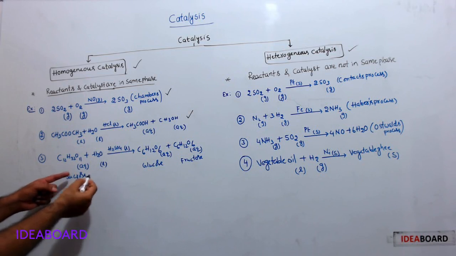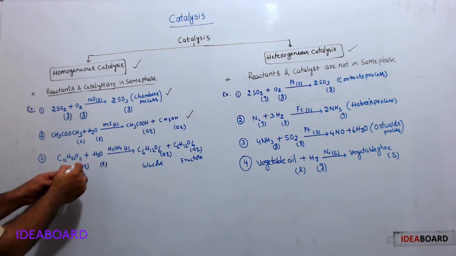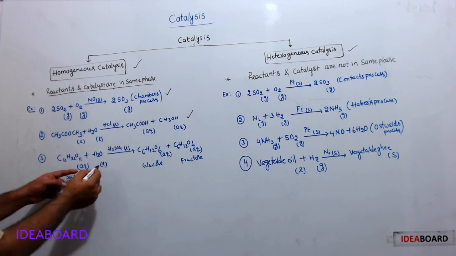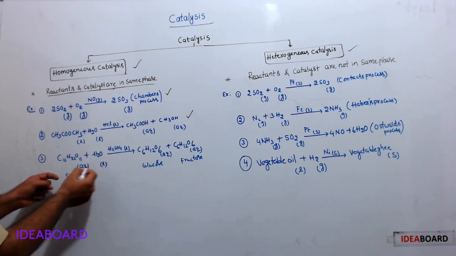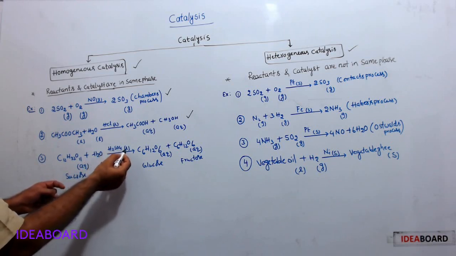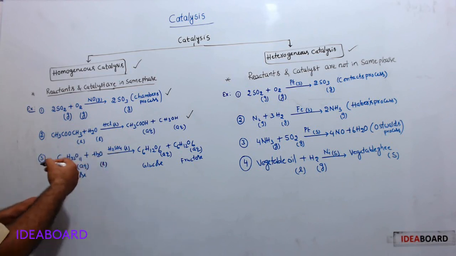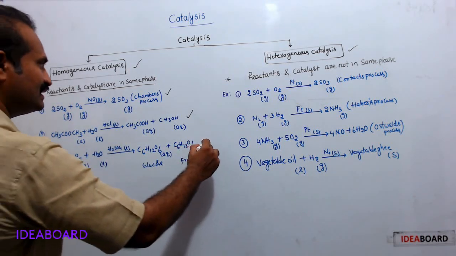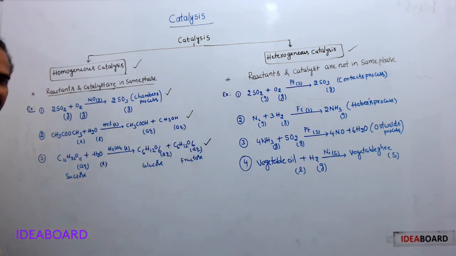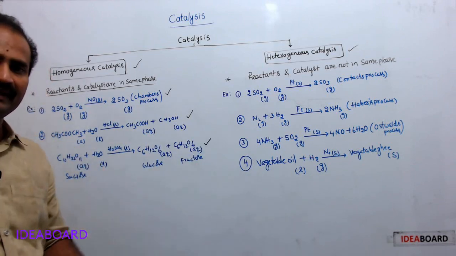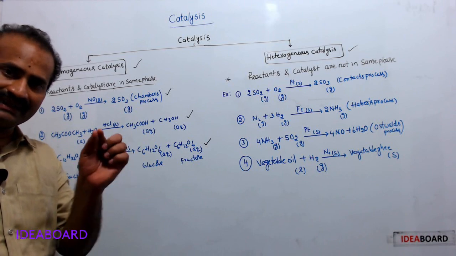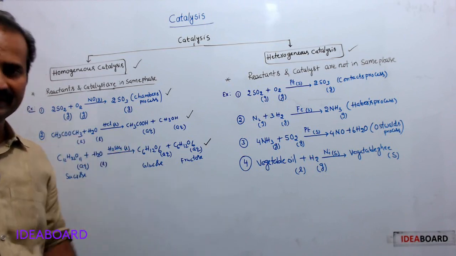See, in the third example, this is hydrolysis of sucrose. Here, aqueous sucrose means liquid, and water is also liquid. Both are liquid, and even the catalyst, sulfuric acid, is also liquid. Therefore, reactants and catalysts are in the same phase, so this is homogeneous catalysis. Homogeneous catalysis means reactants and catalysts must be in the same physical state.